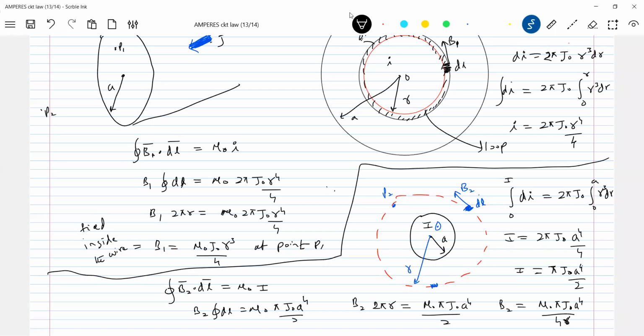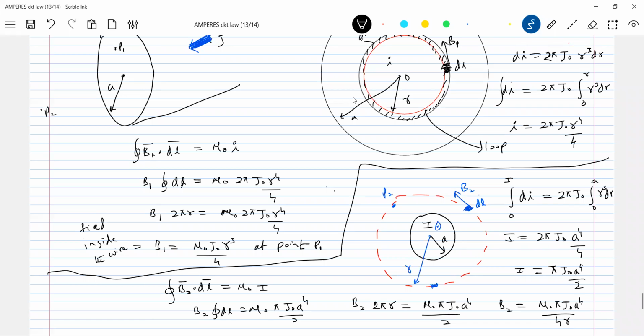So whether the current flowing through a wire has current density uniform, non-uniform, constant, or variable, what should be the field outside the wire? As you move away from the wire, the field strength will decrease. So current density can be constant or variable. If it is variable, use this one. So altogether now, can you use the Biot-Savart law?